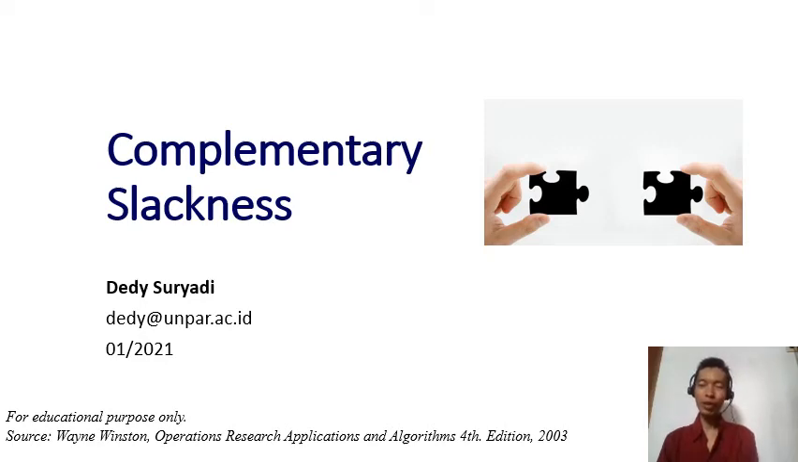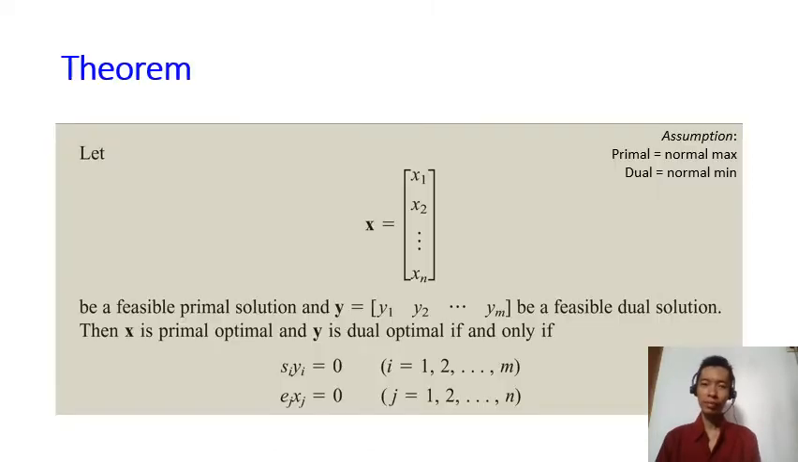Still related to duality, we are going to talk about something called complementary slackness. So here's the theorem. Suppose we have a feasible primal solution x and a feasible dual solution y. The first key is that x must be feasible in the primal and y must be feasible in the dual. Then x is primal optimal and y is dual optimal if and only if